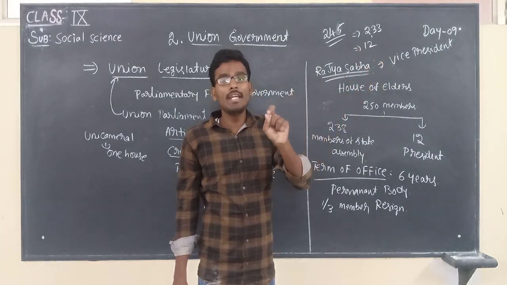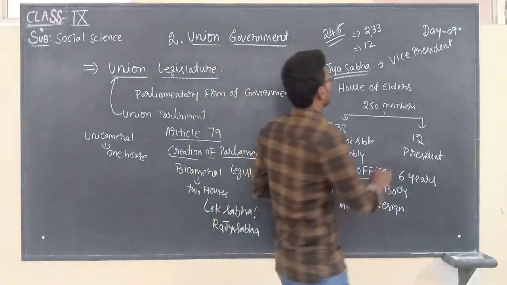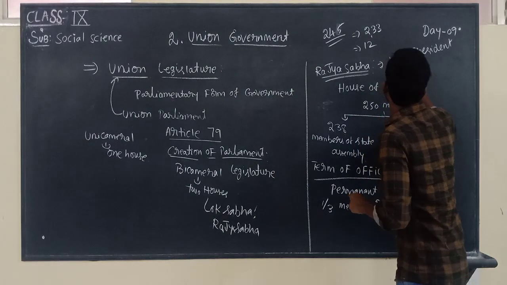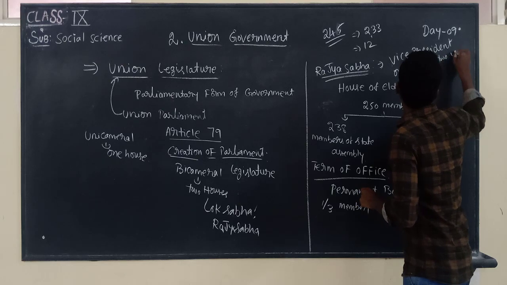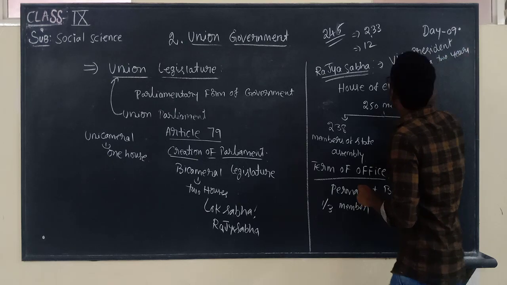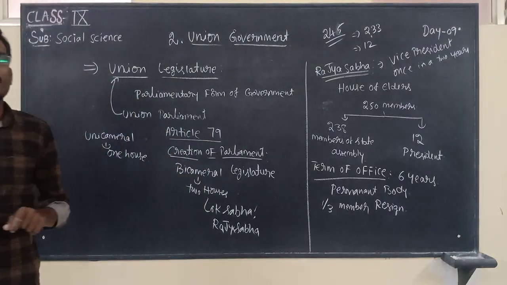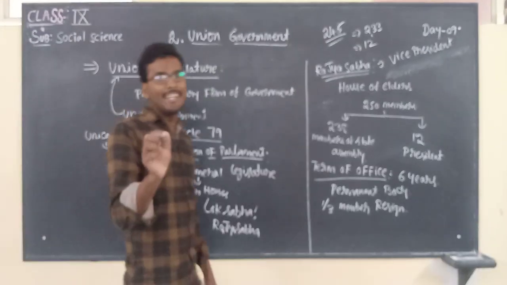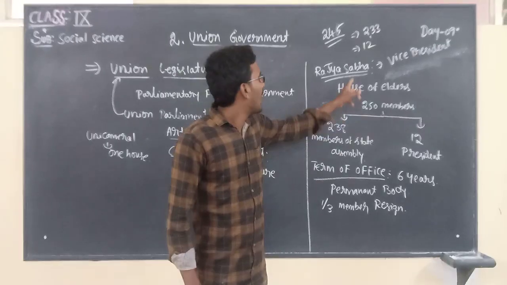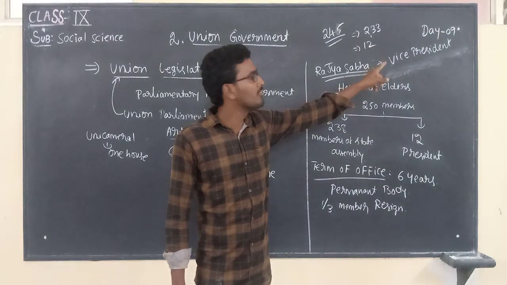Children, here is a small correction. I told you the chairman of Rajya Sabha is the Vice President, right?